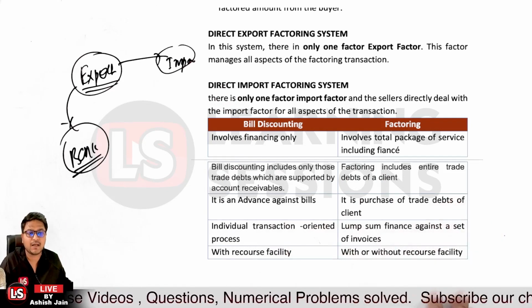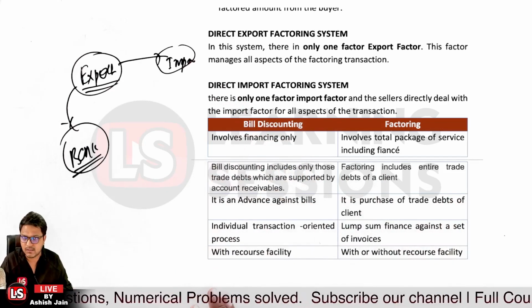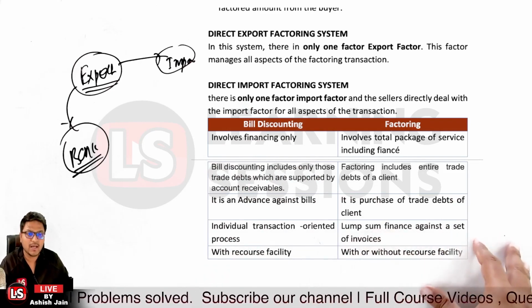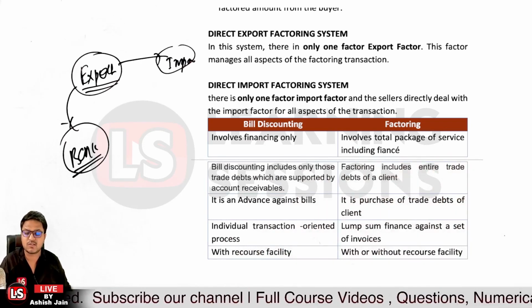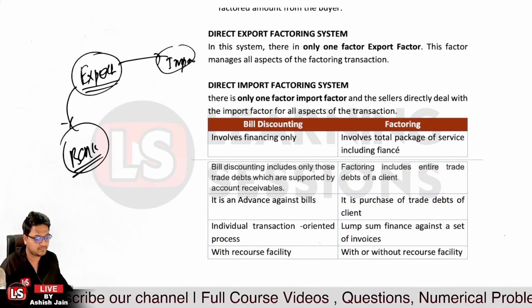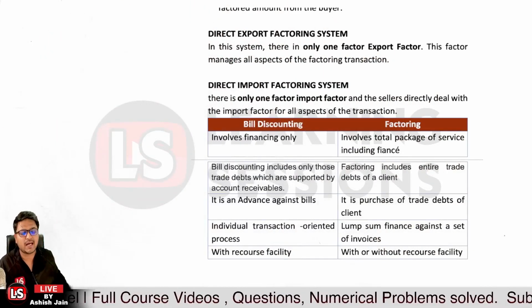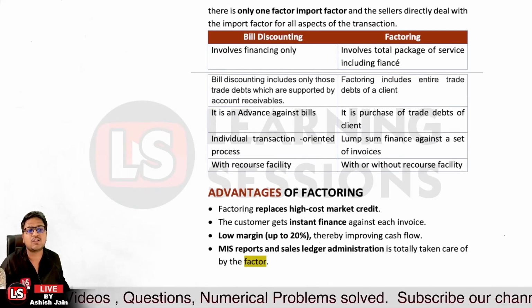And further, in case of factoring, it's a lump sum finance against a set of invoices. Now it may be the case that there are 10 invoices, or 20 invoices, and even more. Okay, so that's actually related to it. And bill discounting is only available with recourse, whereas factoring is available in both versions, that is with recourse and without recourse. Now let's have a look at the advantages of factoring. I have already told you that factoring basically replaces the high cost market credit.